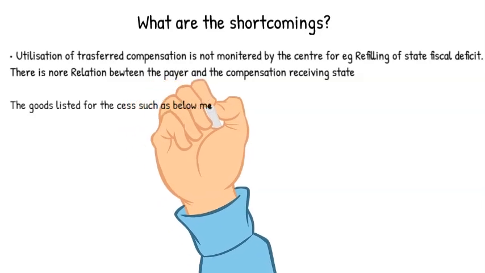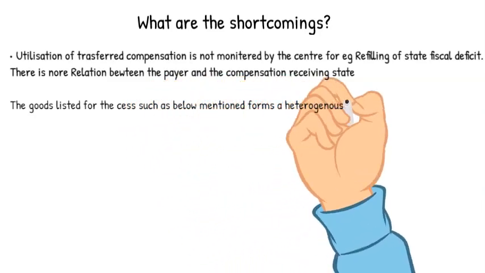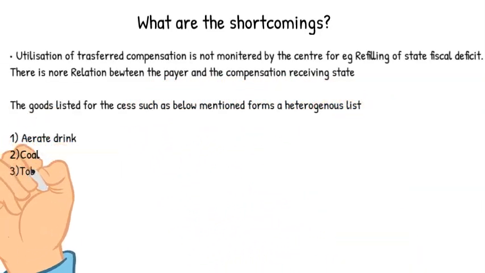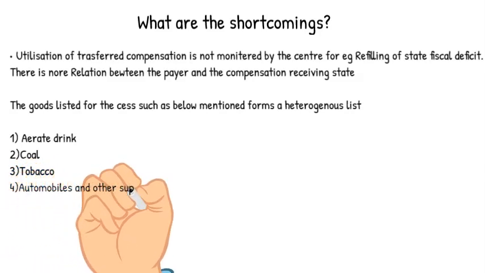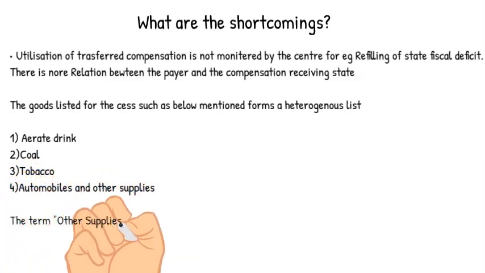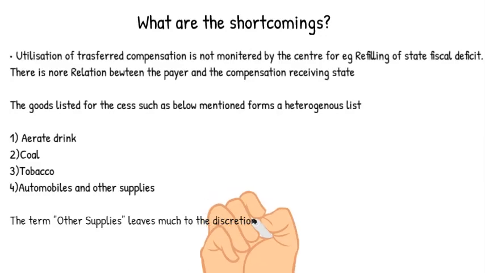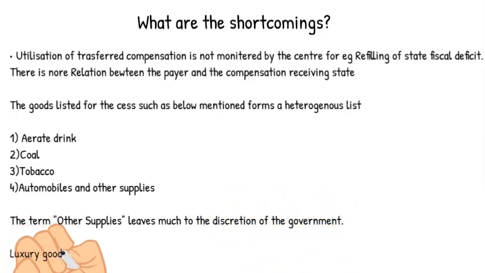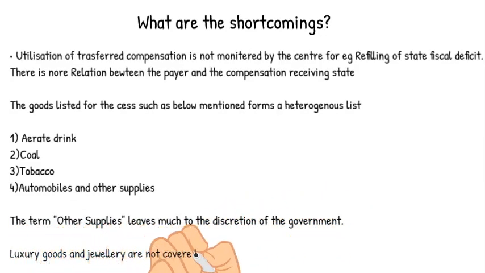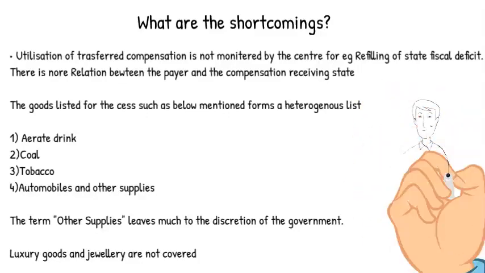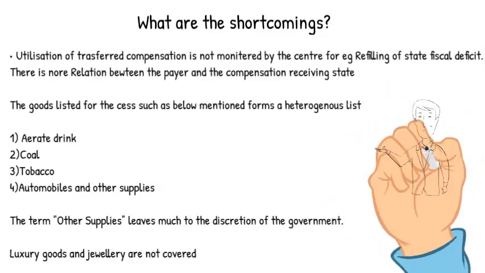The goods listed for the cess, such as below mentioned, form a heterogeneous list. Aerated drink, coal, tobacco, automobiles and other supplies. The term other supplies leaves much to the discretion of the government. Luxury goods and jewellery are not covered.